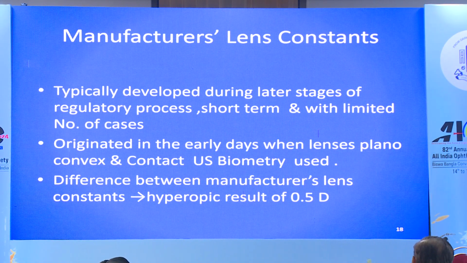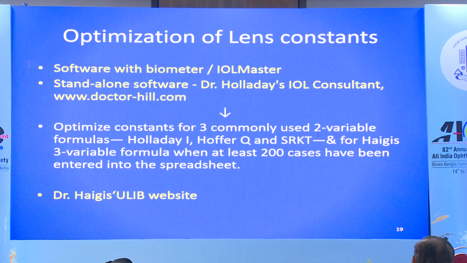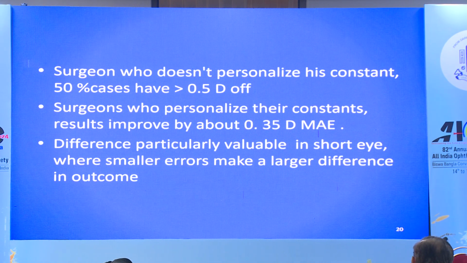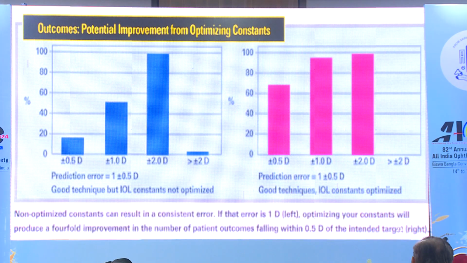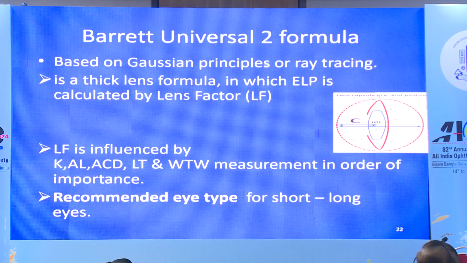But these lens constants were arrived at in earlier days when plano-convex lenses and contact ultrasound biometry were used. So we have to optimize our A constants, and you can optimize your A constant either with your own cases, or you also have various softwares like Dr. Holladay's IOL Consultant and Dr. Haigis's ULIB website. For a surgeon who does not personalize his A constants, you'll find that on the left side, the accuracy within 0.5 diopter with the older constants was just 18%, and it jumps to about 70%, and within 1 diopter it jumps from 50% to 95%.